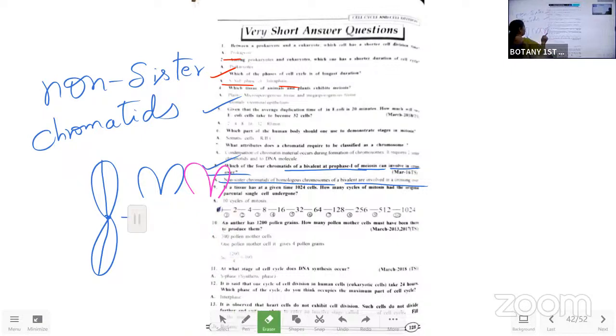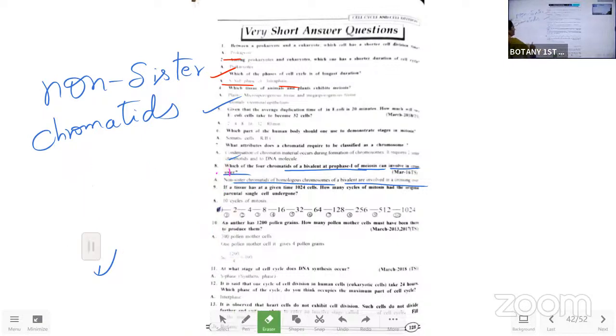The non-sister chromatids of homologous chromosomes look alike, one chromosome having one pair. Non-sister chromatids of the homologous chromosomes of a bivalent are involved in crossing over, not the sister chromatids. So we should be very clear about sister chromatids and non-sister chromatids.